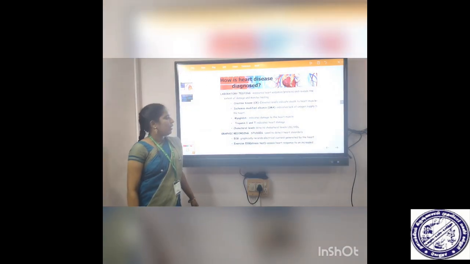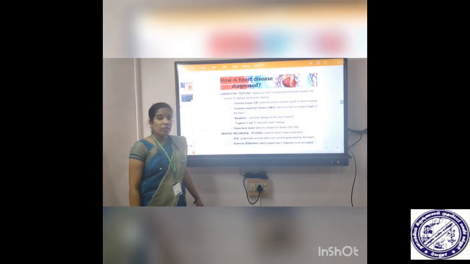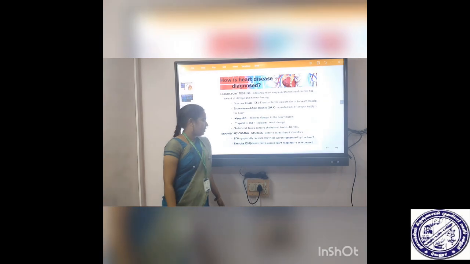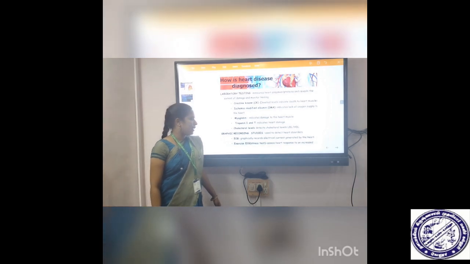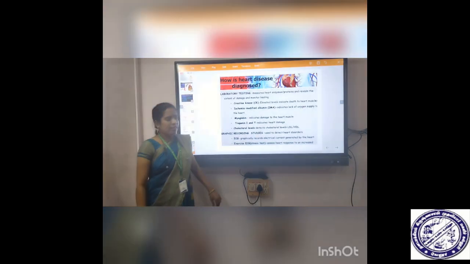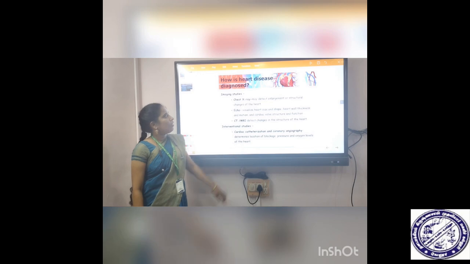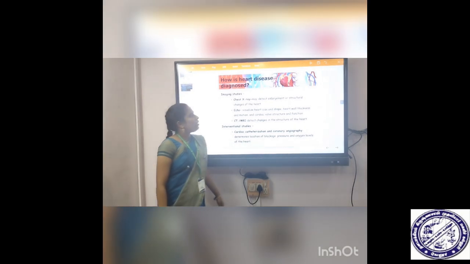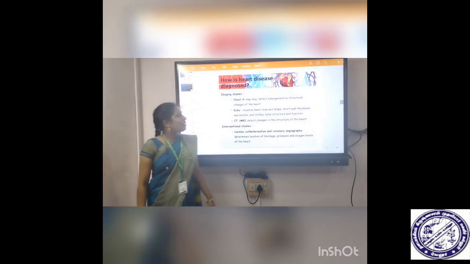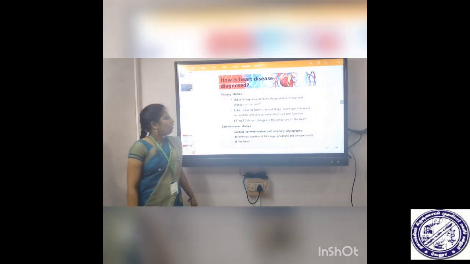Next, graphic recording studies. It is used to detect heart disease. First one, ECG, electrocardiogram, electrical activity of the heart. Next, exercise ECG. It is also called stress test. Next one, imaging studies. First one, chest X-ray. It is to detect enlargement or structural changes of the heart.